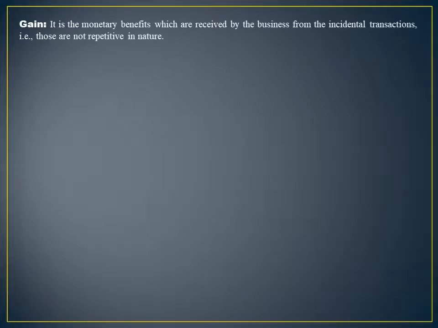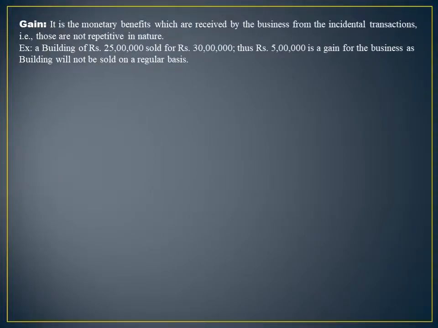Those are, firstly, gain. All those monetary benefits which a business is getting from the incidental transactions, meaning the transactions which are not repetitive in nature, those are coming once in a blue moon, not on a regular basis. Those are considered to be the incidental transactions. For example, a business is having a building of 25 lakh. It sold that building for rupees 30 lakhs. The difference between these two, that is of 5 lakh rupees, is a gain for the business as the building is not to be sold on a regular basis.